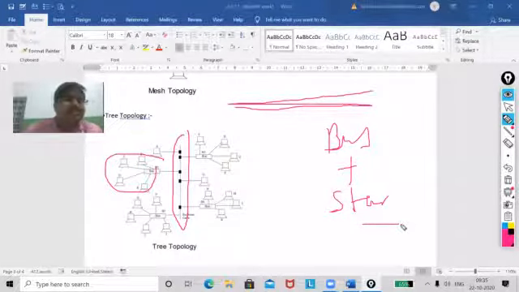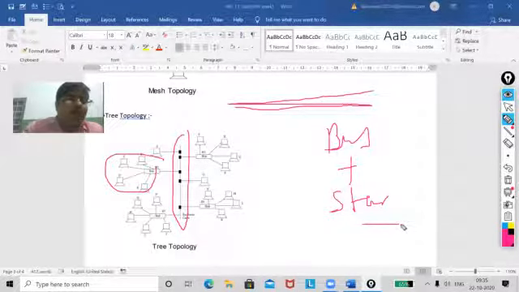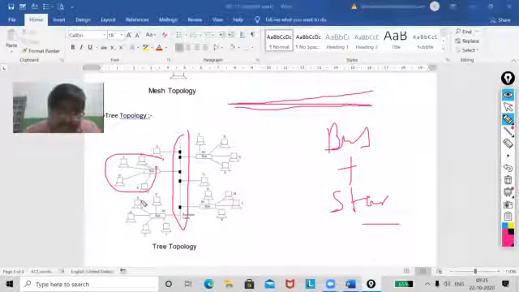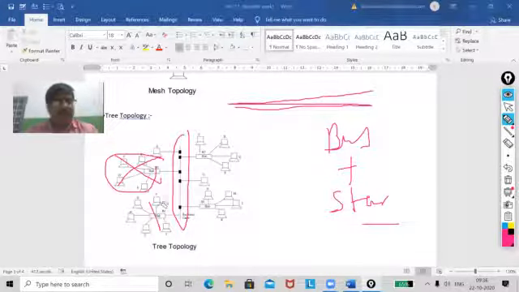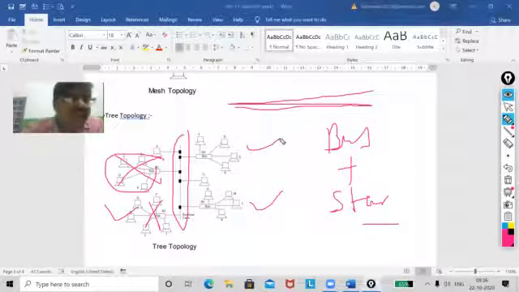Understood? So it has advantages and disadvantages also. See, damage to a segment of a network laid using the tree topology will not affect other segments. If this one is not working, the others will still work, my dear. This is the advantage.